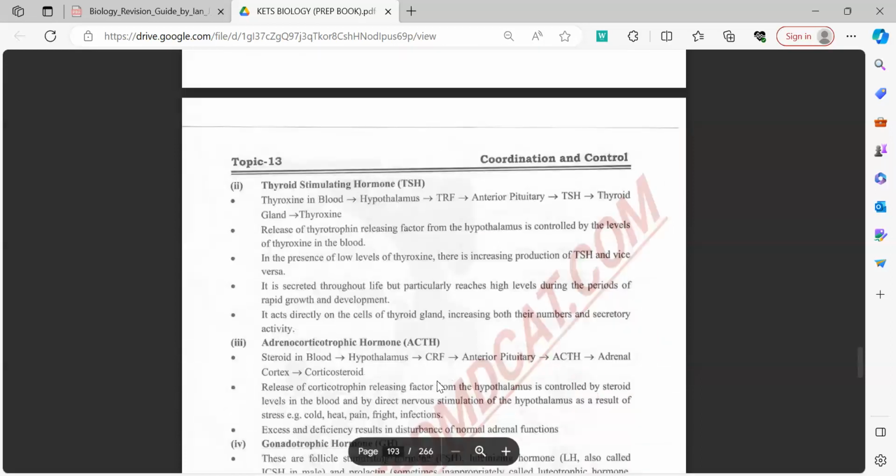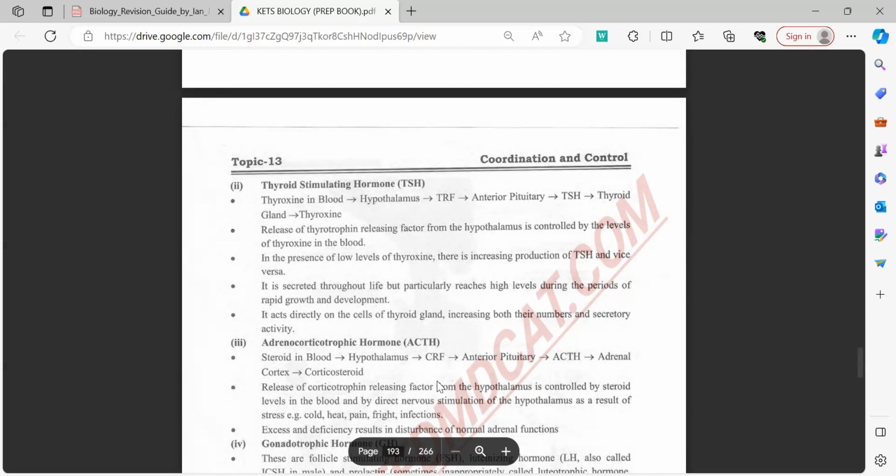Now we will be covering the thyroid stimulating hormone, TSH. The first thing you need to remember is that TSH has an inverse relationship with the amount of thyroxine. There are two types, T3 and T4. The greater the amount of TSH, the lesser is the amount of T3 or T4. It will be covered later in this chapter as well, but I'm just trying to correlate it right now: T3 is the active form, and it is converted into T4 as well.